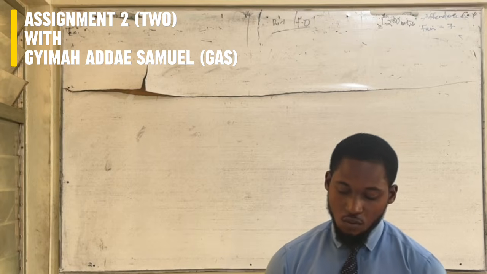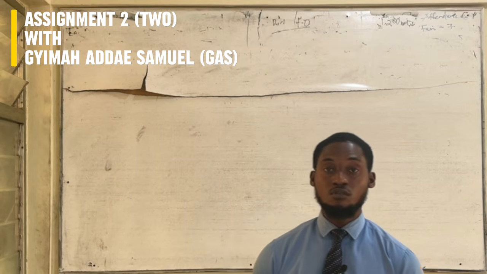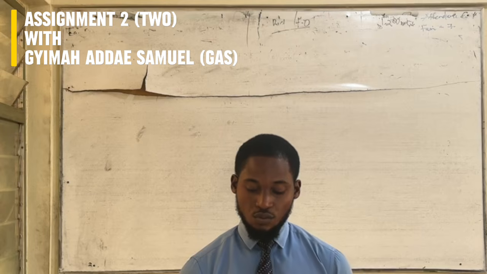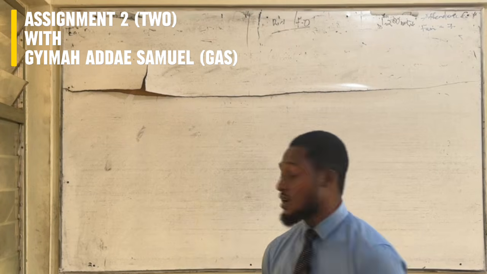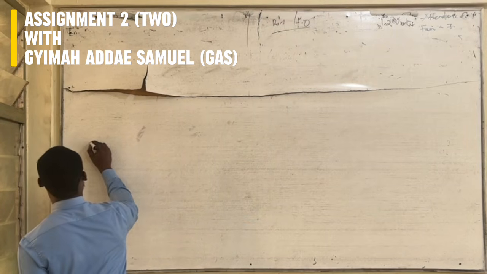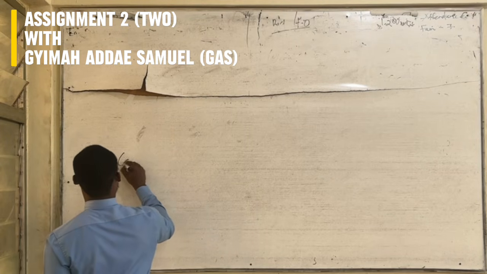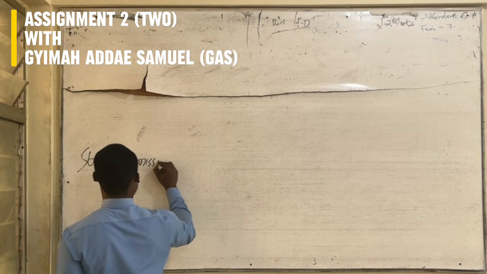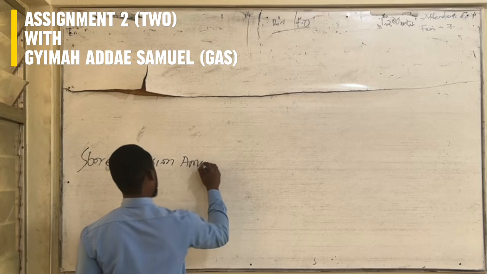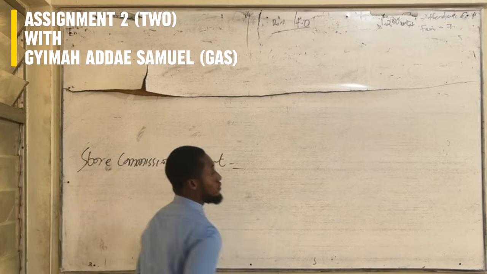So the store commission amount is your store sales minus your store quota minus your returns.